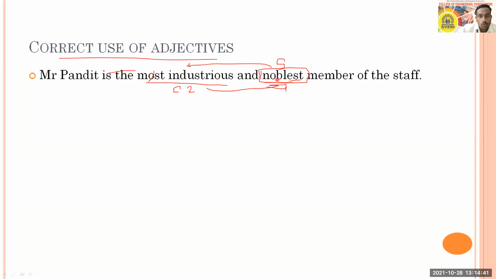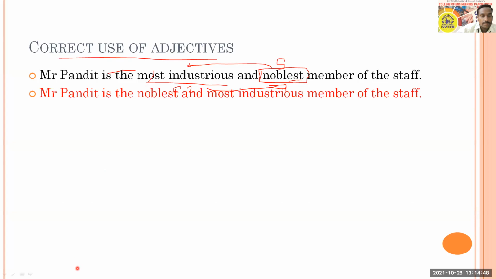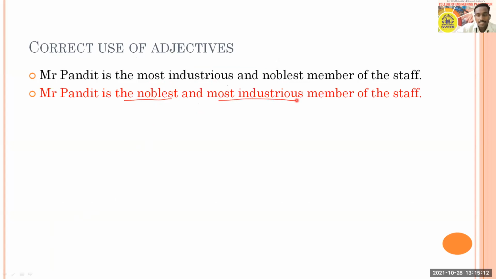You need to use noblest first, and then most industrious. I will just make it clear so that you can read it. So the correct will be the noblest first, in the beginning, and most industrious at second number. So their place is only different.